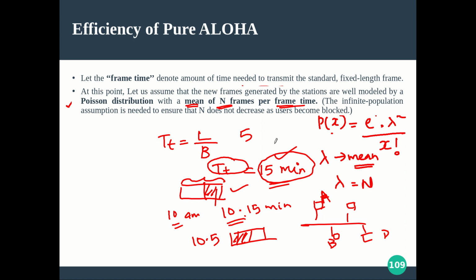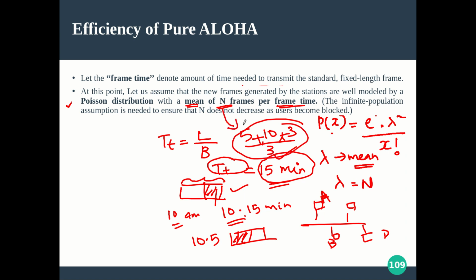When I am trying to send my frame, I found that 10 other stations were transmitting their frames. And I repeated the experiment again, and in the third iteration I found some 3 stations were transmitting. So you have to take its average, like 10 plus 15 plus 3. That is the way you are deriving your n.